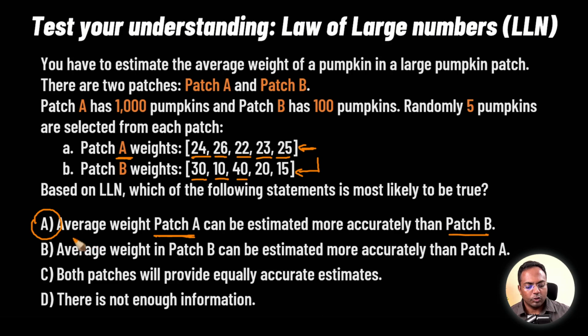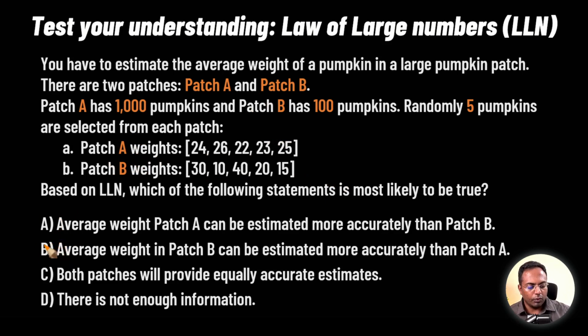than patch B. This could be the answer, but not really, because we are looking at it from the law of large numbers perspective. As per this law, since the sample sizes are exactly the same, we can't really establish that the average of patch A can be more accurate than B. So that is one point of view.